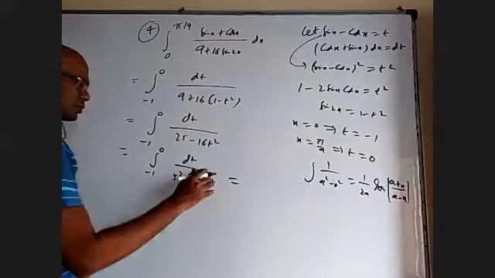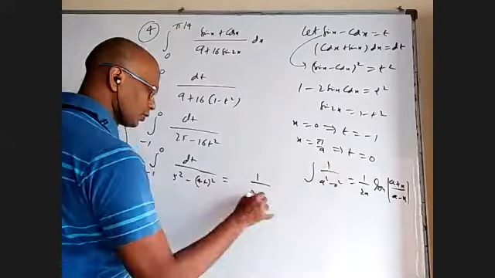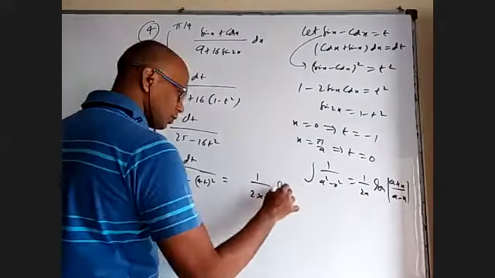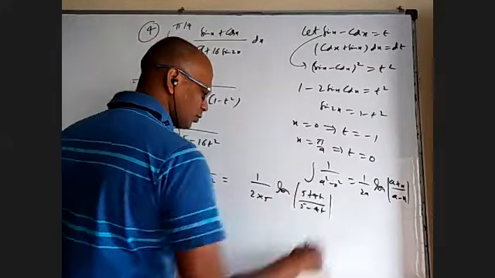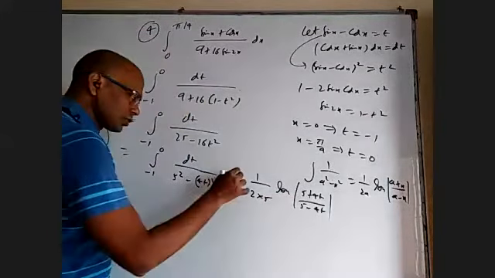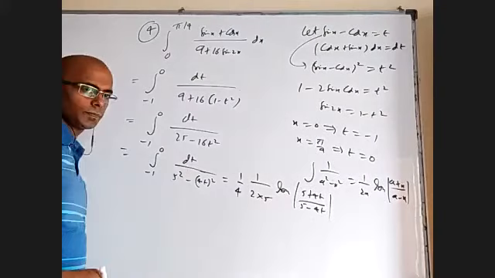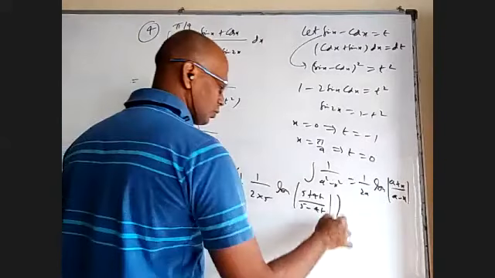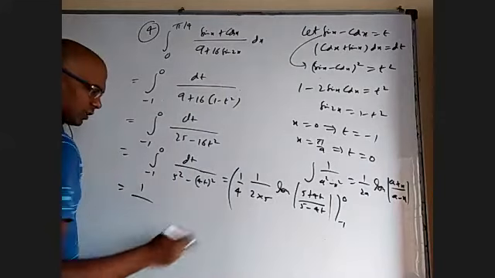So based on this formula, this will be 1 by 2 into 5, log mod 5 plus 40 by 5 minus 40. But I also have to divide with a 4 because we don't have x, we have 4x. I have to divide with that 4 also. And then put limits now, minus 1 to 0. So 1 by 40 it is